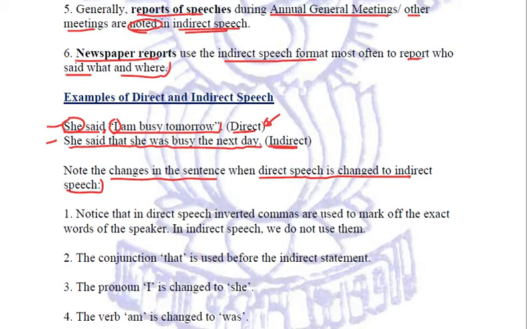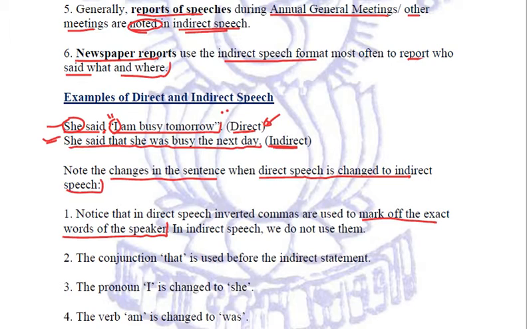Now we have to note the changes in the sentence when the direct speech has been changed into indirect speech. First of all, quite importantly, we have seen these inverted commas being used in the direct speech. And why are they used? They are used to mark off the exact words of the speaker, but no such inverted commas are used in the indirect or reported speech.